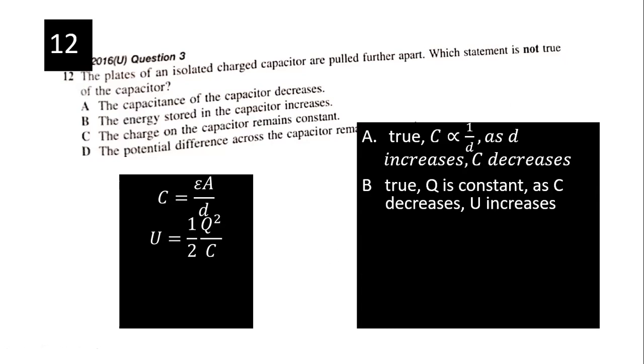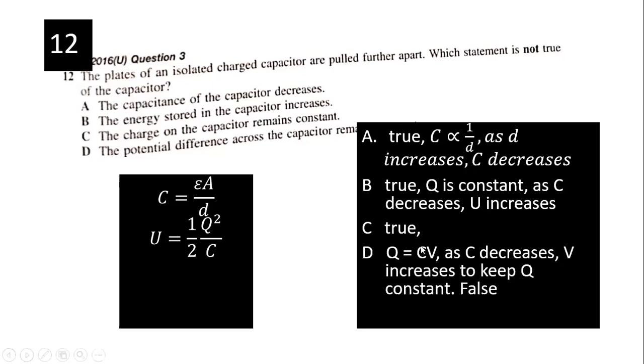The charge on the capacitor remains constant. Yeah, that's true. The potential difference across the capacitor remains the same? Cannot remain the same. Your Q is the one that's constant. Your C decreases, so V must increase. Okay, so the wrong answer is donkey.